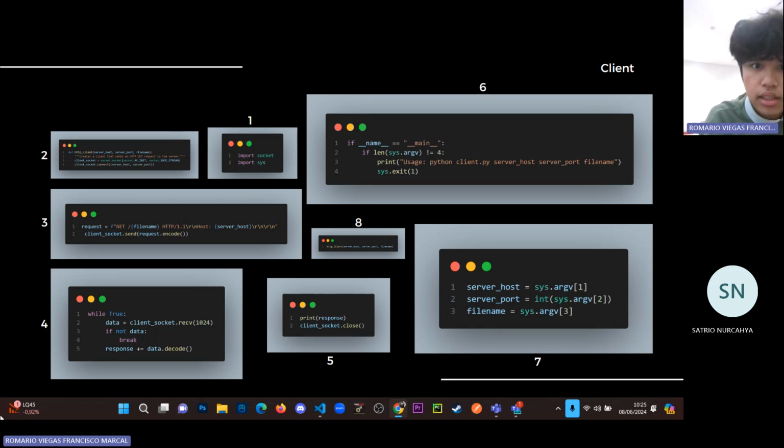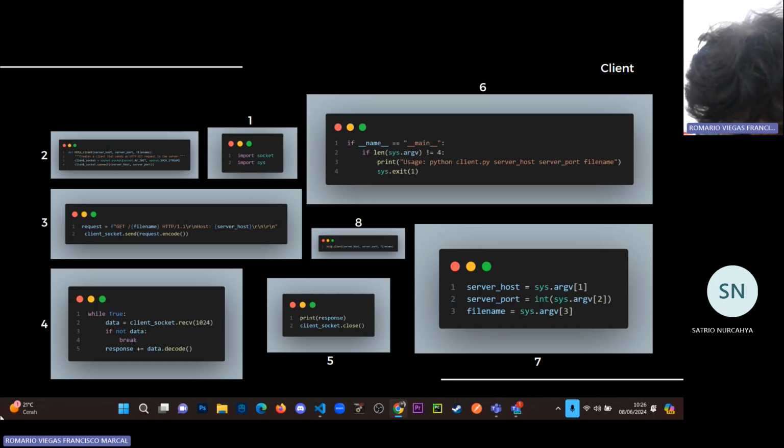And number 6, if name equals main. We check the command line arguments: if the script is not called with exactly 3 arguments, then it prints the usage message and exits with a non-zero status code. Number 7 is the server host, server port, and the file name. If the correct number of arguments is provided, assign them to the server host, server port, and file name variables.